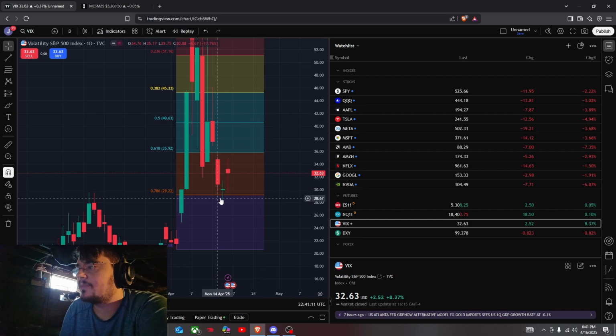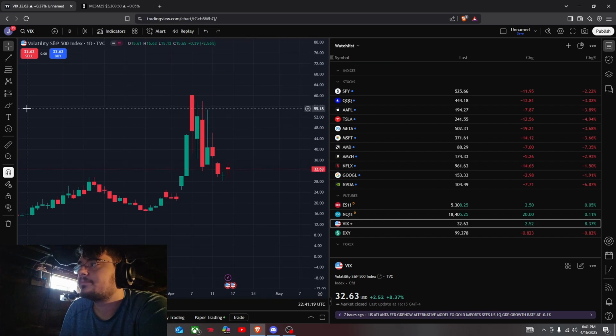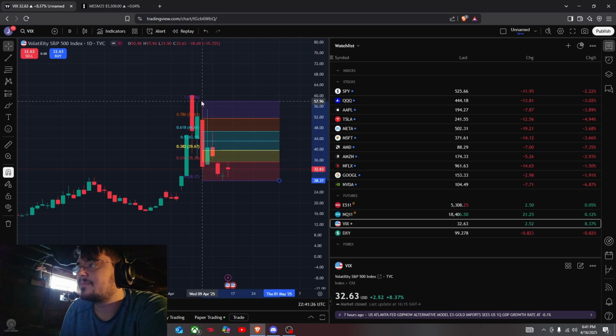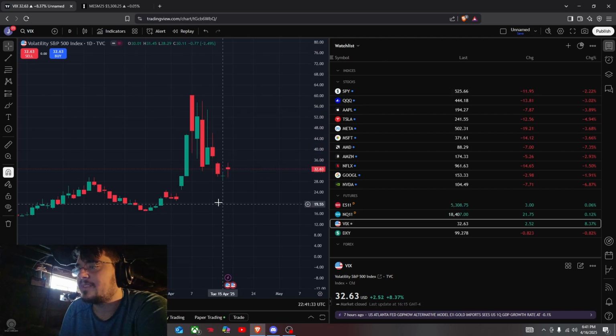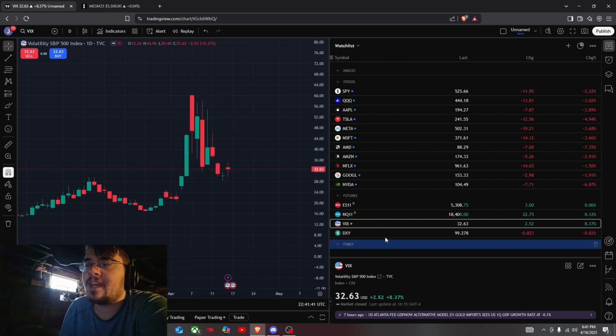Again, it came down here to this 29, showing a little bit of push. We do have a resistance for VIX up here at like the 45, 44 area, somewhere in there. So if it does continue to push up, look out for that. If that fails, we do have more supports down here at 26 and then the 21 level. So just be mindful of that.